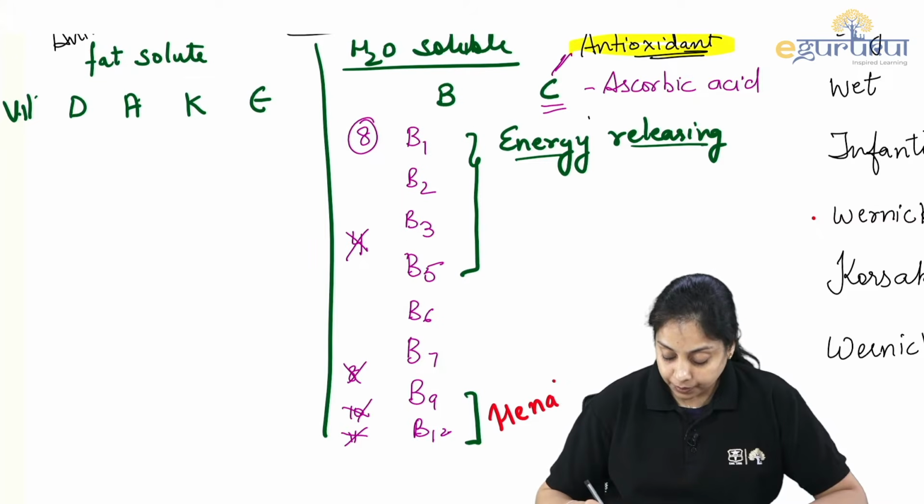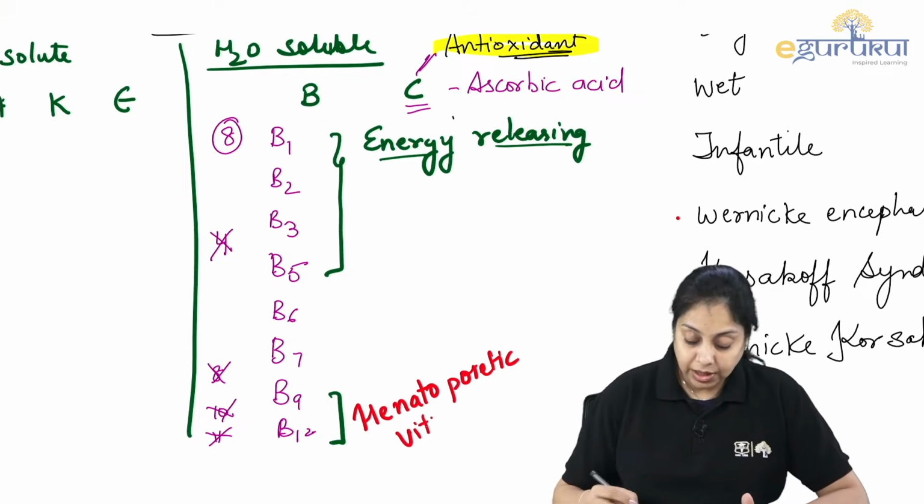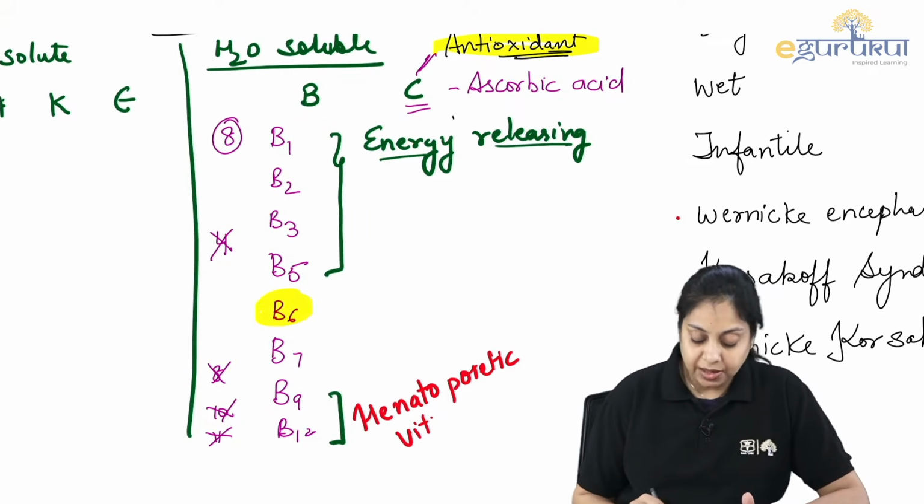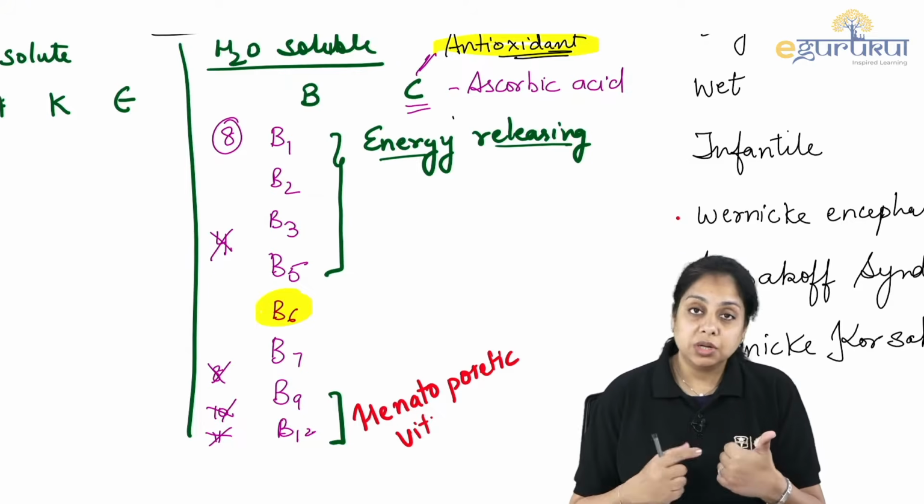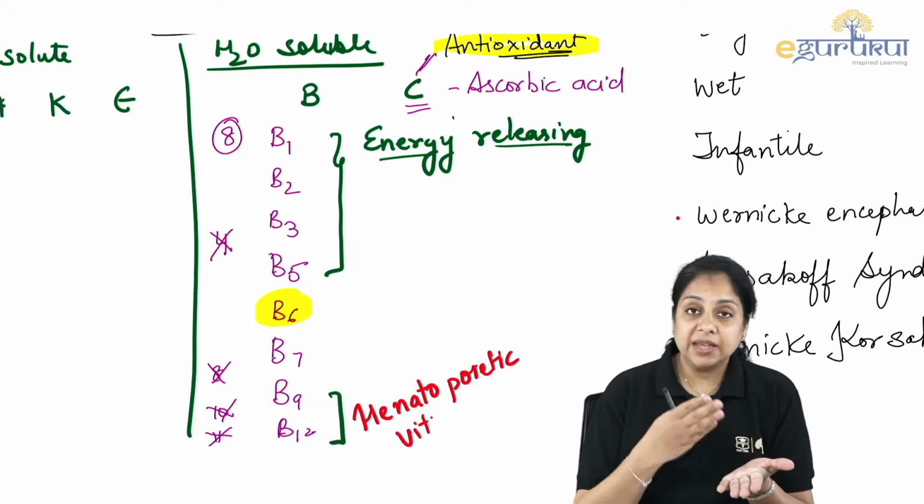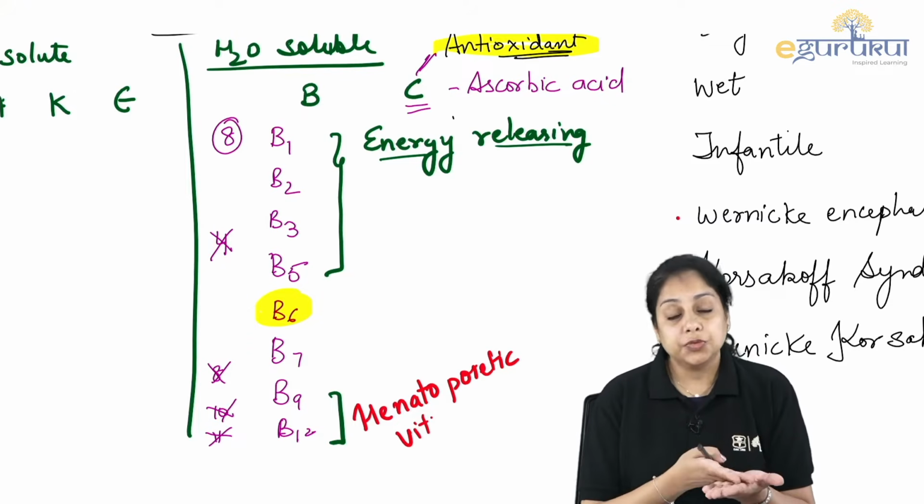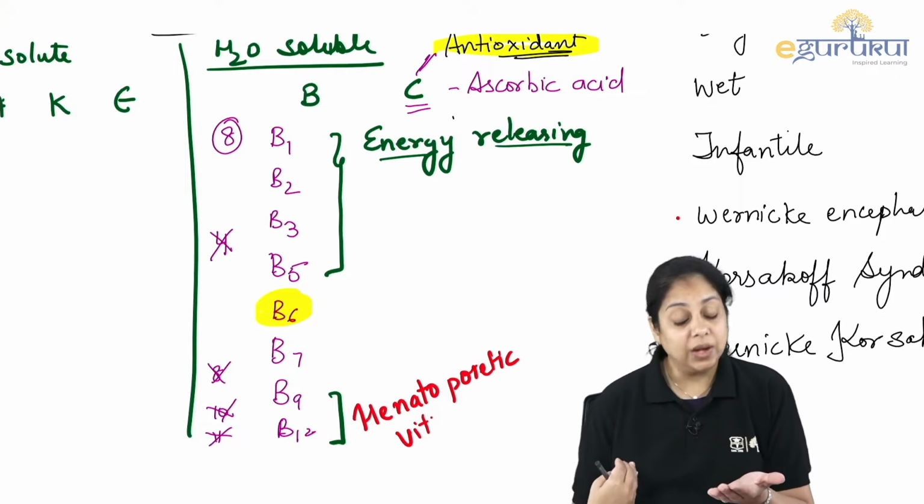Hematopoietic vitamin. And B6, which is your PLP, is another very important vitamin. Okay, so you should be knowing major things about this. So you know there is a water soluble vitamin, fat soluble vitamin. Water soluble is B complex. 8 kinds are there. First 4 are your energy releasing. Last 2 are your hematopoietic vitamins.